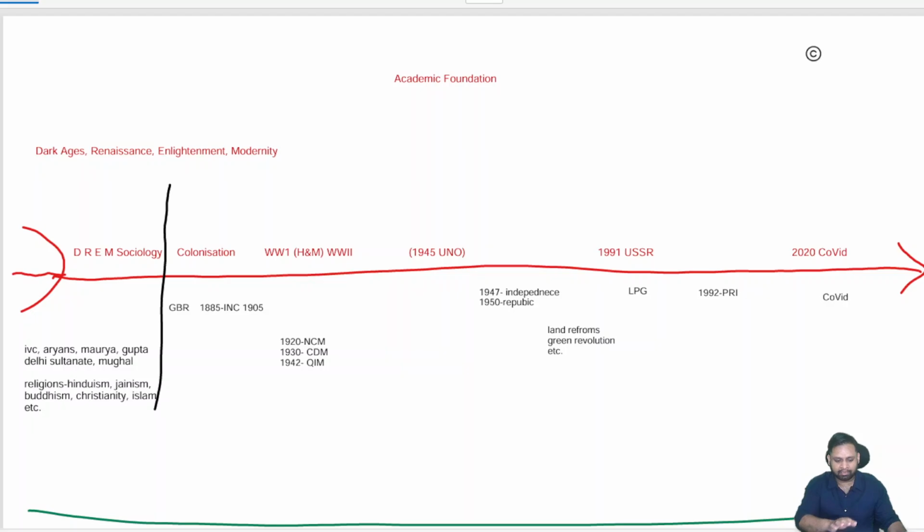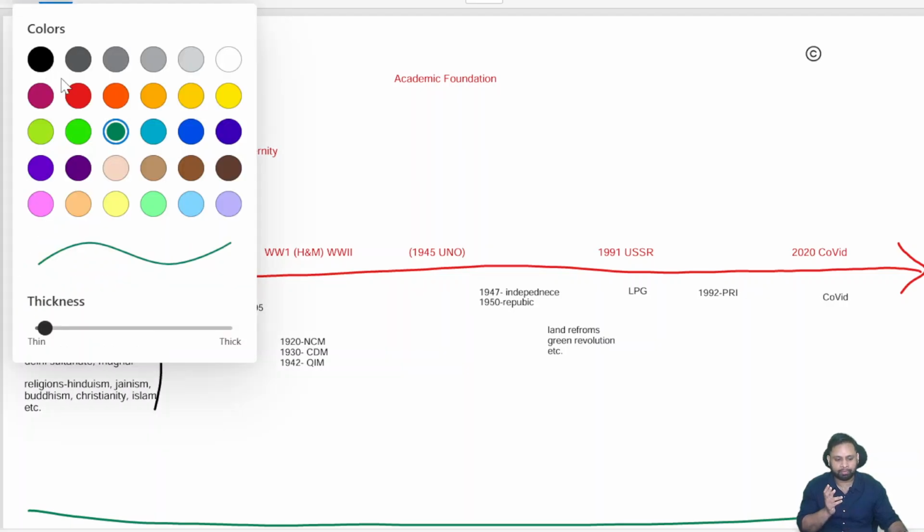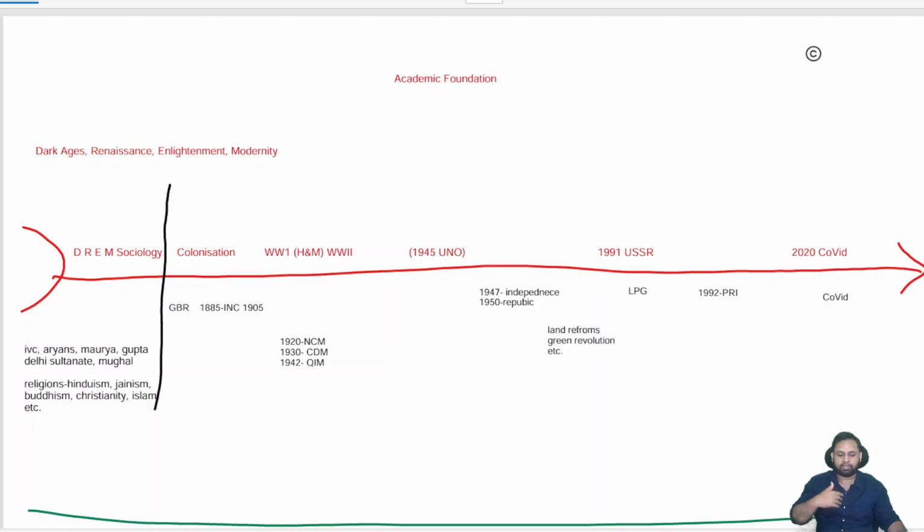The ones above the timeline belong to global sociology, or the western one basically, and those below connect to Indian sociology, paper 2. So we have two papers, paper 1 and paper 2. The top ones belong to paper 1, the below ones belong to paper 2. Initially we have dark ages, renaissance, enlightenment, modernity.